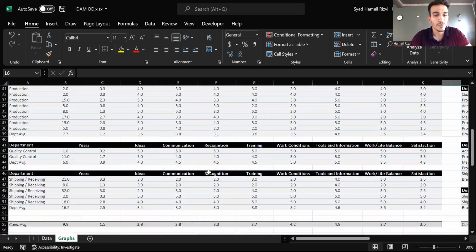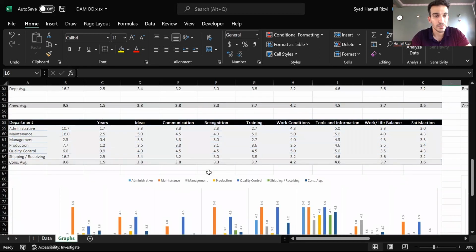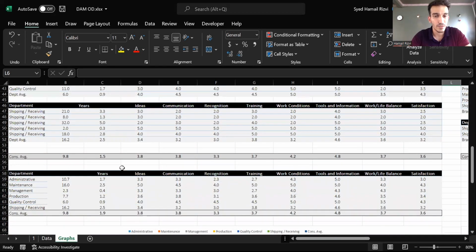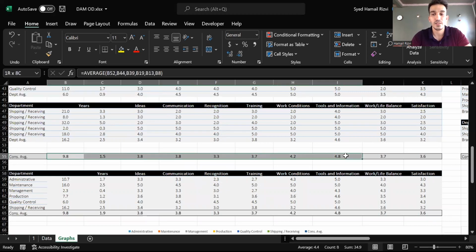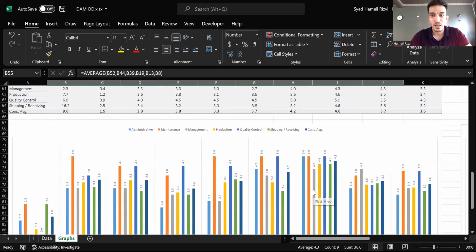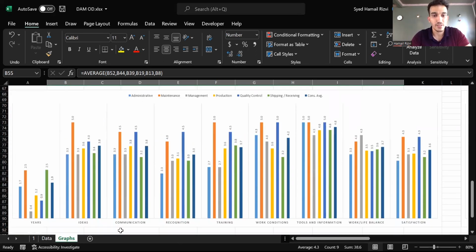We've done this for all respective departments, and then we've taken a consolidated average of all responses in general. This is a graphical representation of the responses on average for different departments for these different parameters.